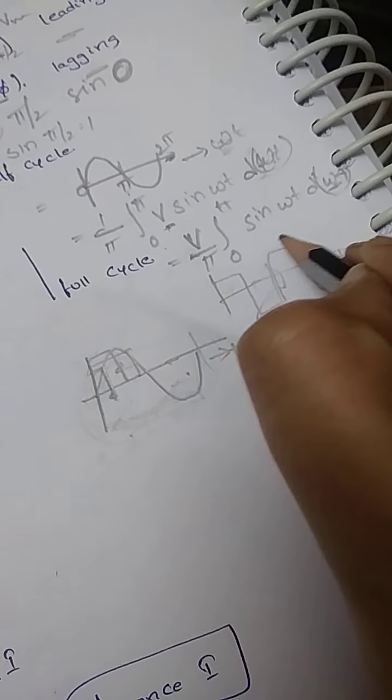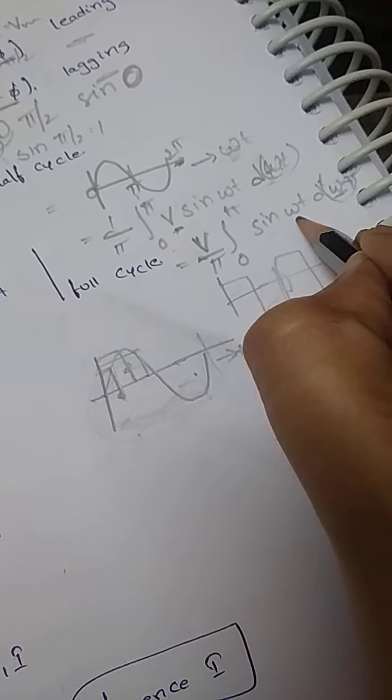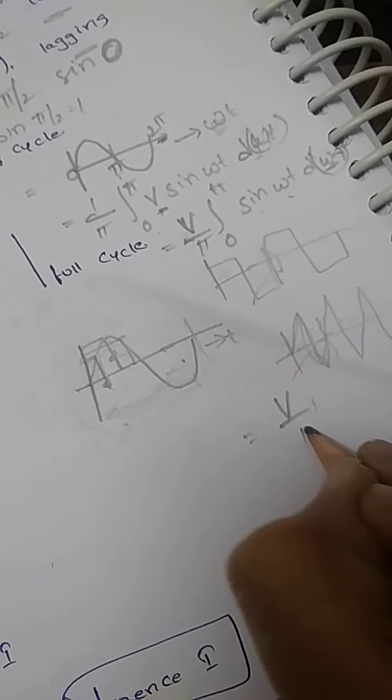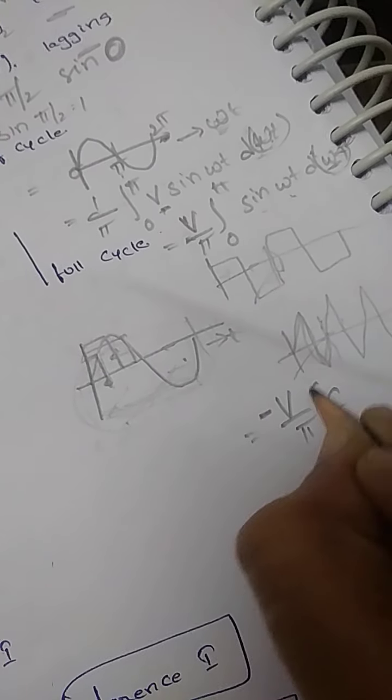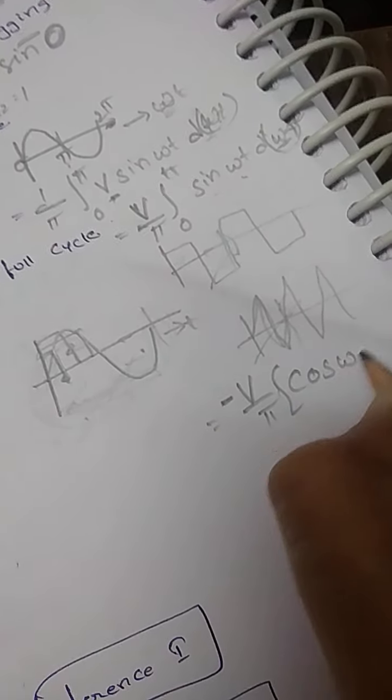What is the integration of sine? It is minus cos omega t. So V by pi, minus cos omega t from 0 to pi.